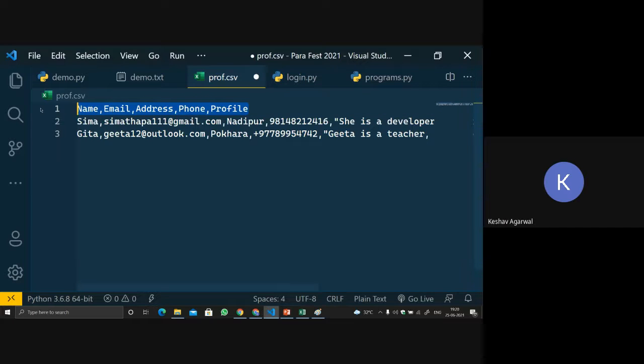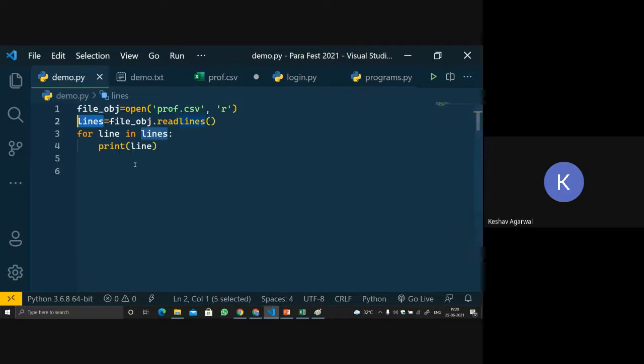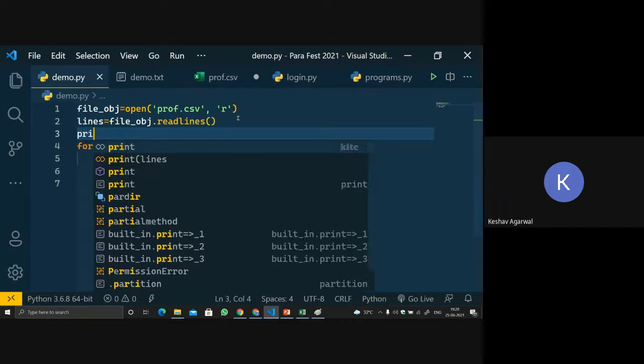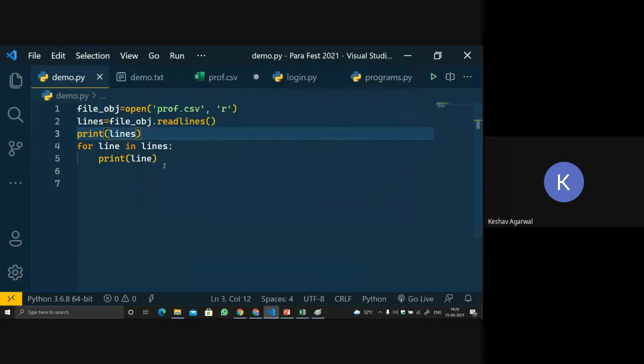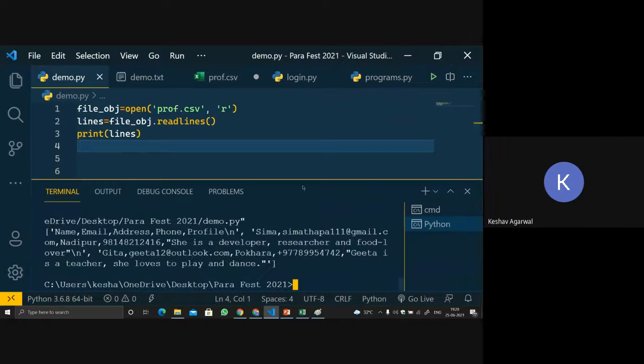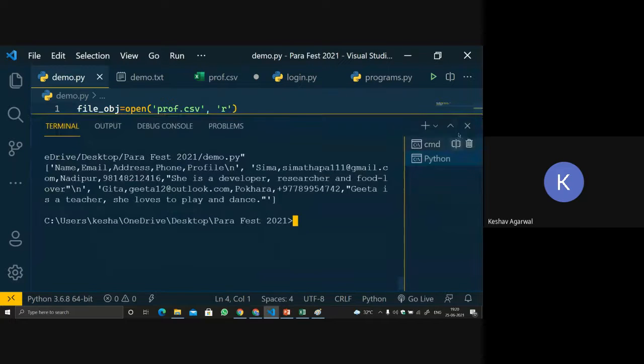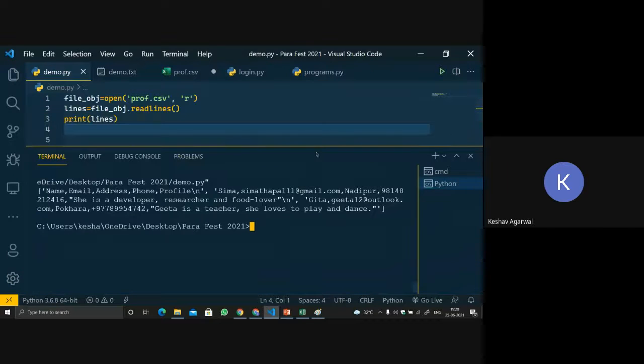So what we are doing in Python is, let me again print the lines. I'll print lines for you. Let's remove it and then run the code again. See what you are getting. Let me minimize the screen now. Is it more visible?